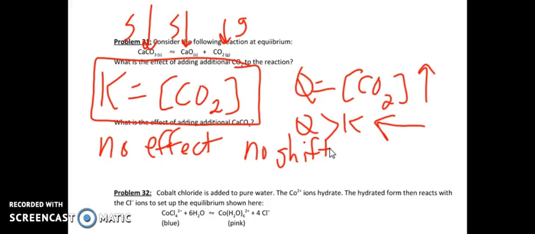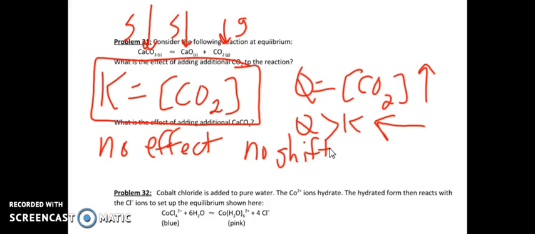So nothing's going to happen. It's going to sit there. I liken this situation to, what if I really like my sweet tea? I put a whole bunch of sugar in it. Some of it's going to dissolve, but what if I keep adding more? Doesn't it eventually just sit there and do nothing? And that's what's going to happen here. If I just keep adding more calcium carbonate, nothing is going to happen. I'm not going to make any more carbon dioxide because it's not part of the equilibrium expression.